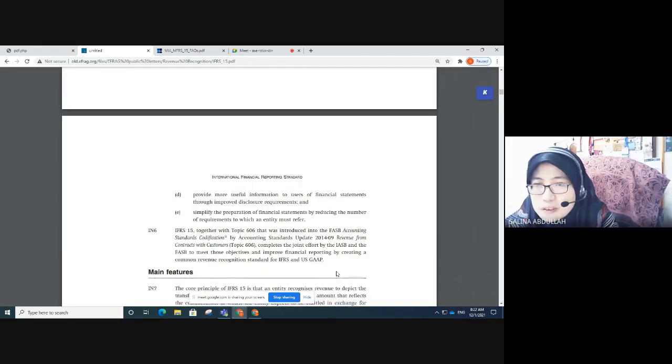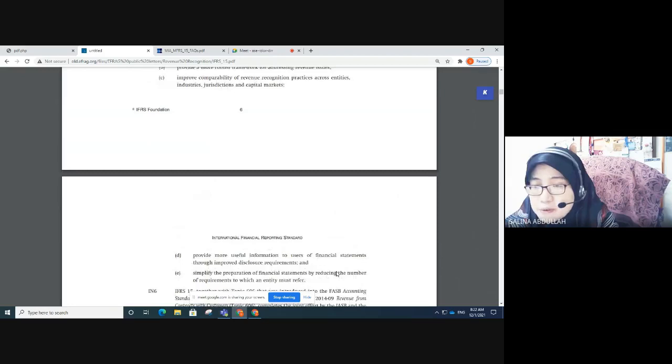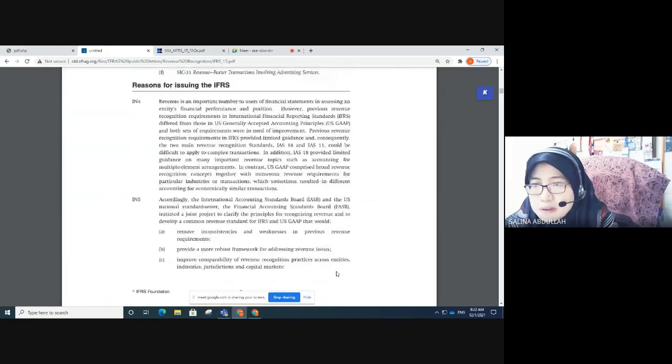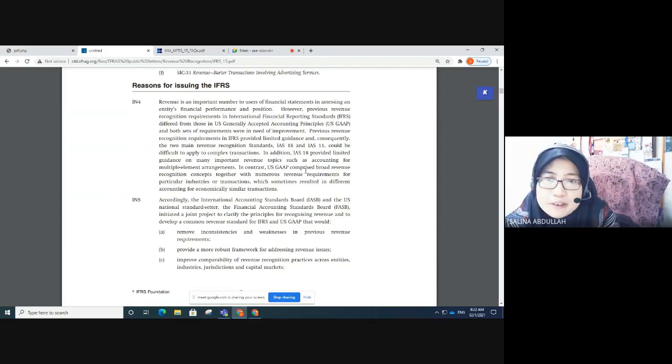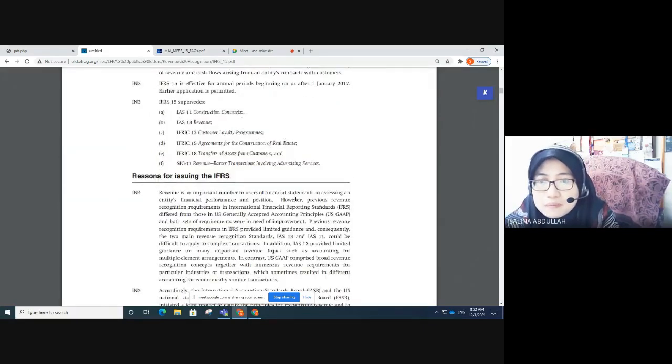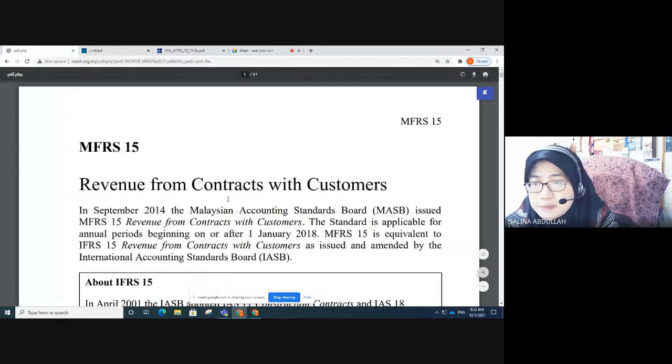So it is quite interesting to note that this IFRS 15 is a joint project between the IASB and the FASB. Therefore, Malaysia after that adopted this IFRS 15 to become MFRS 15. As you can see in this MFRS 15, in September 2014, the Malaysian Accounting Standards Board issued MFRS 15. The standard is applicable for annual periods beginning on or after 1st January 2018. MFRS 15 is equivalent to IFRS 15.